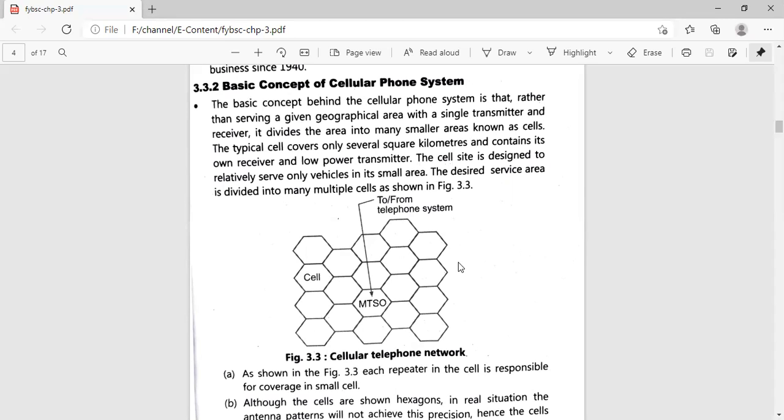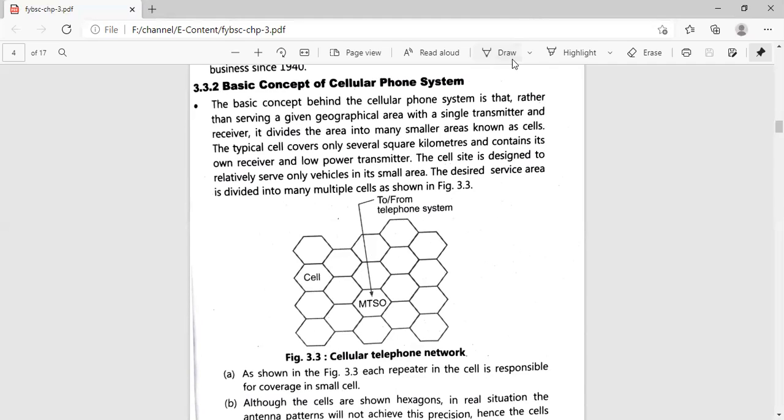For example, if we have a cell of 10 square kilometers, in that region you can have entire control of the people living in that area. If we consider India, the entire geographical area covered by India will get converted into several smaller areas, and each small area is called a cell. The area covered by one cell is typically about several square kilometers only, and it contains its own receiver and a low power transmitter.